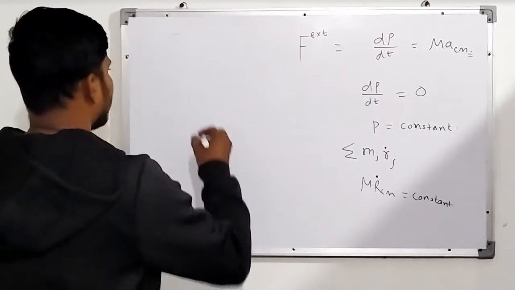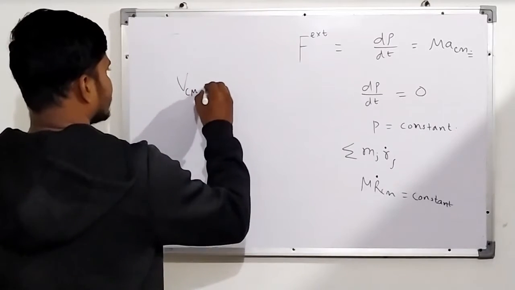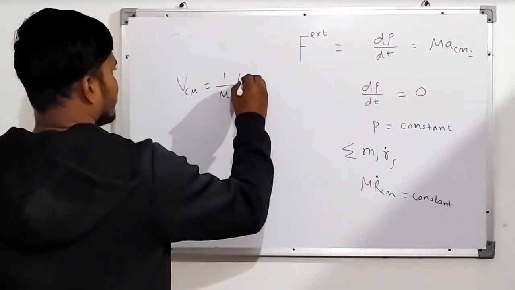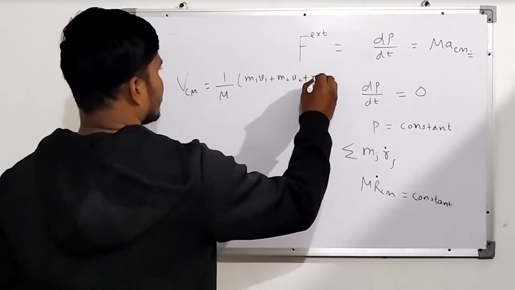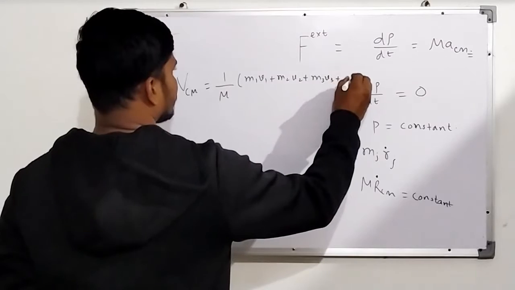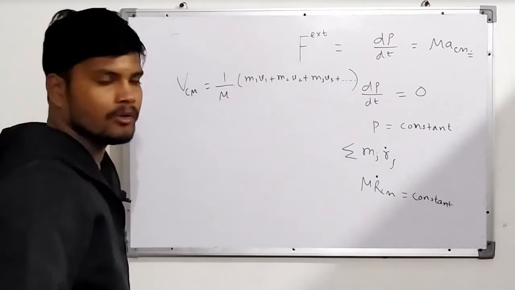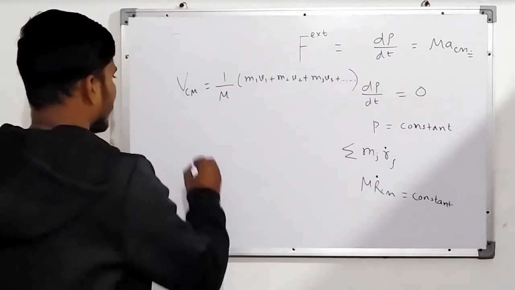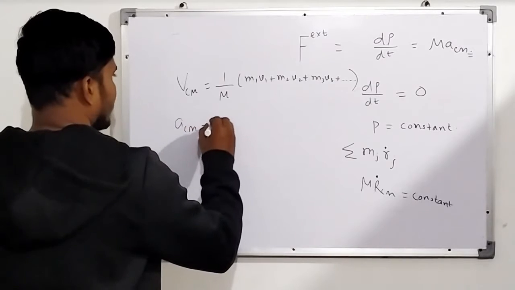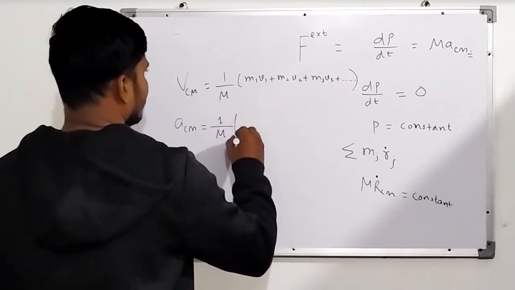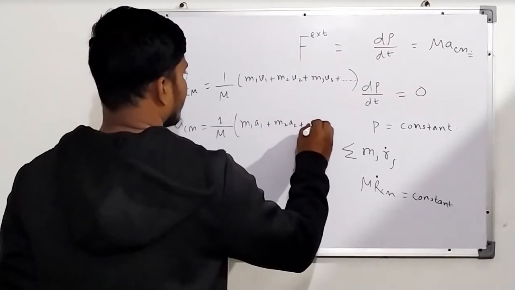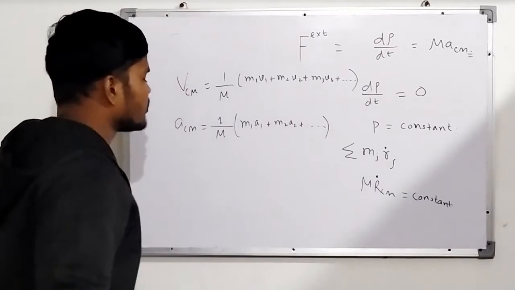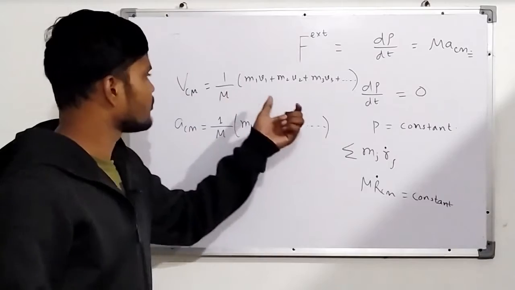Velocity we have already defined: 1 over m, m1 v1 plus m2 v2 plus m3 v3 and so on. Now for acceleration we have defined it here, m1 a1 plus m2 a2 and so on. This was for acceleration, this was for velocity.